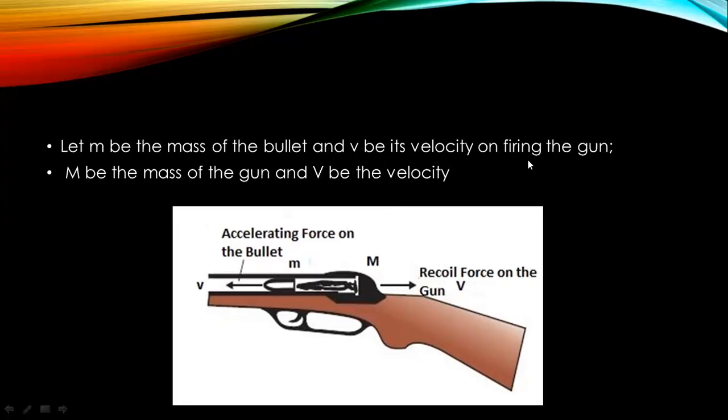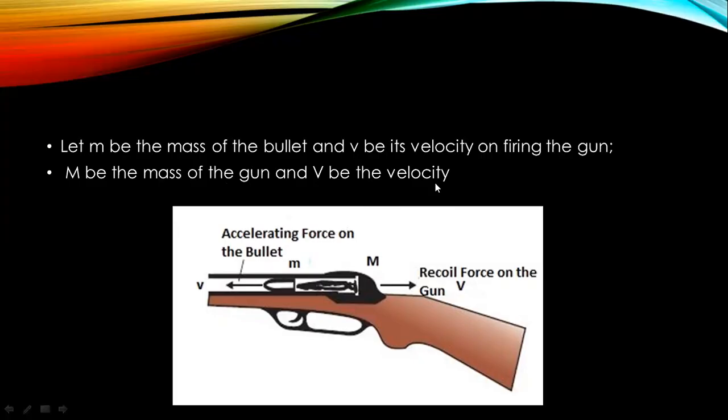and small m is the mass of the bullet and small v is the velocity of the bullet when there is no firing. The firing is not done up to now. Okay, and big M is the mass of the gun and big V is the velocity of the gun. Small m and small v are for the bullet, big M and big V are for the gun.